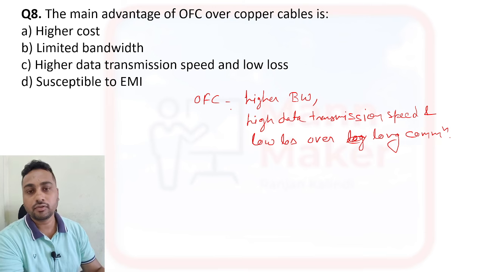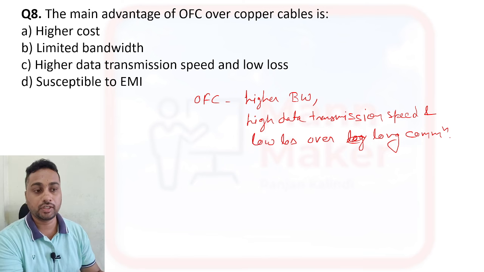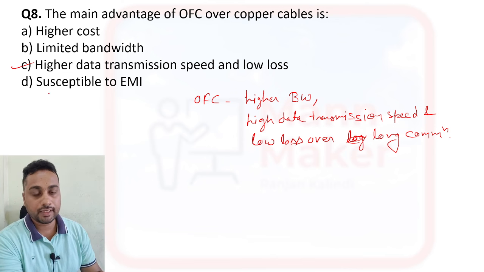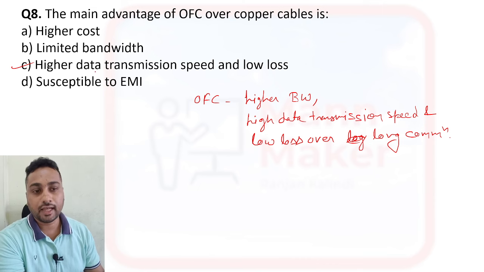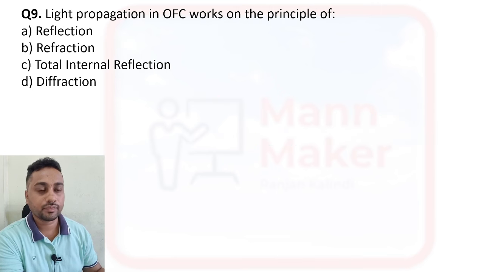So OFC we are using because it has higher bandwidth, higher data transmission speed and low loss over long communication. That's why this is the main advantage over other communication channels we have. So we are using OFC. This is the main advantage, that it has higher data transmission speed and low losses.